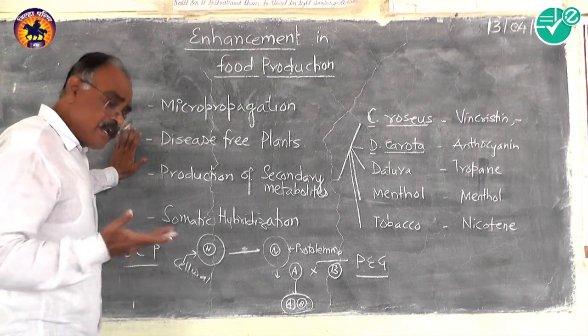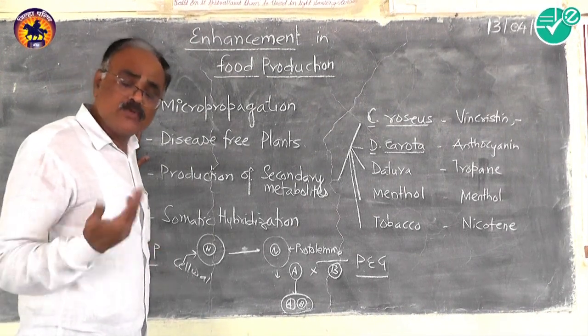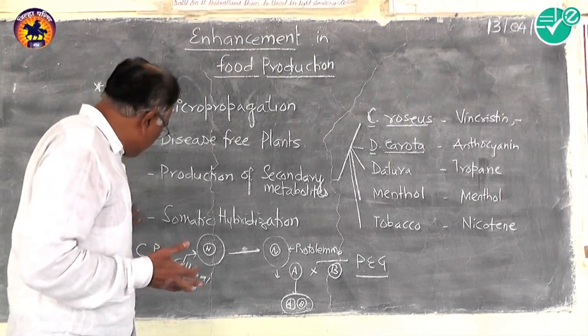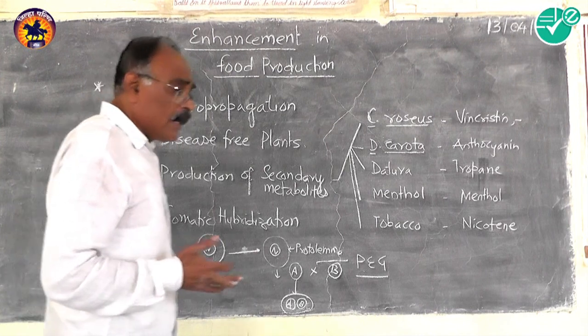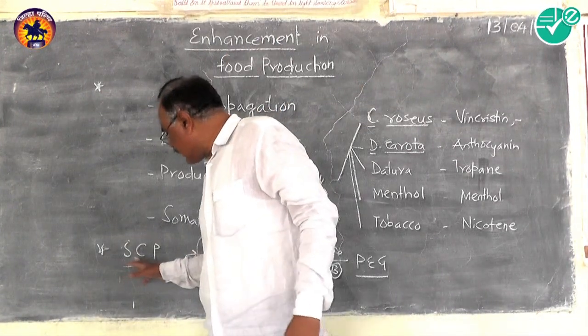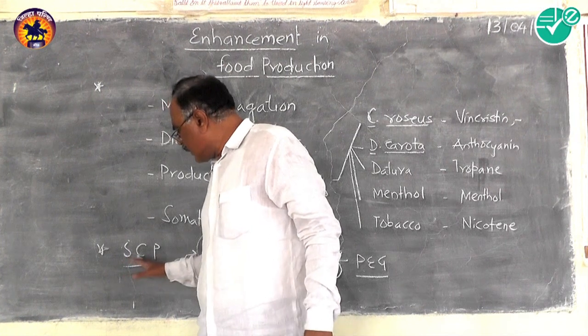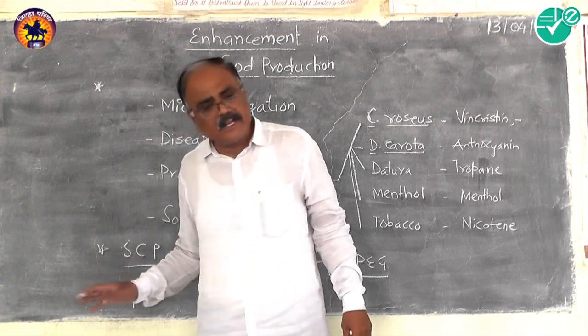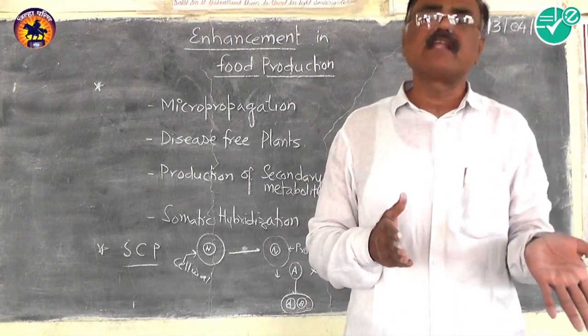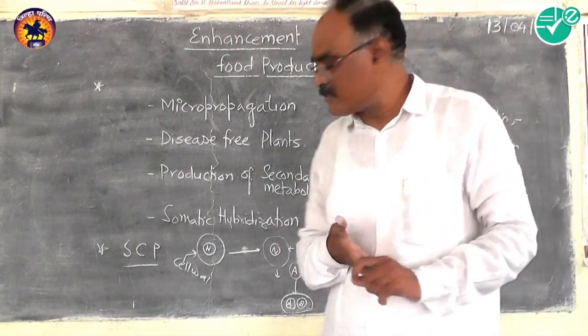That's why an alternative way to generate food as well as feed is developed, and that one is what we are calling single cell protein. Single cell proteins are generated from microorganisms, single-celled or multi-celled microorganisms.